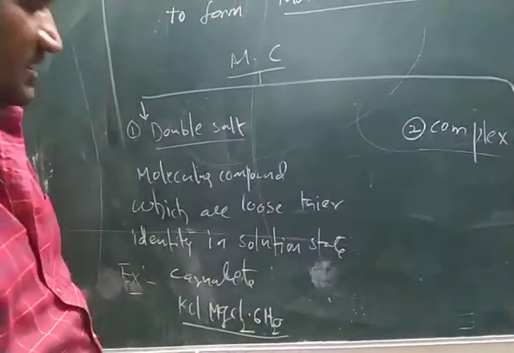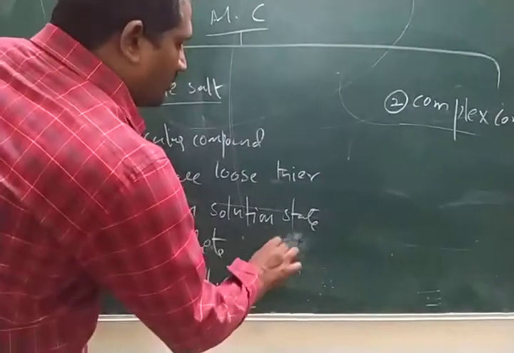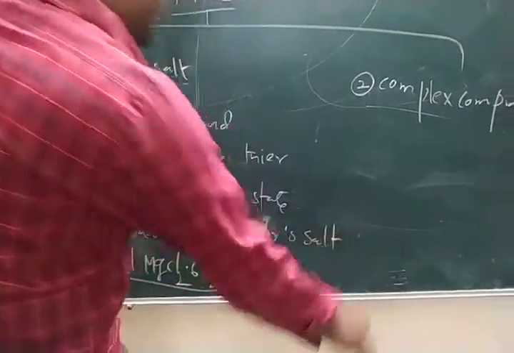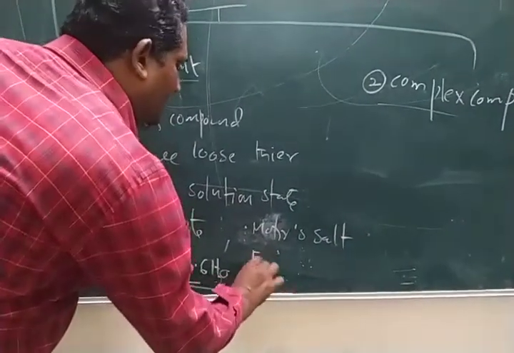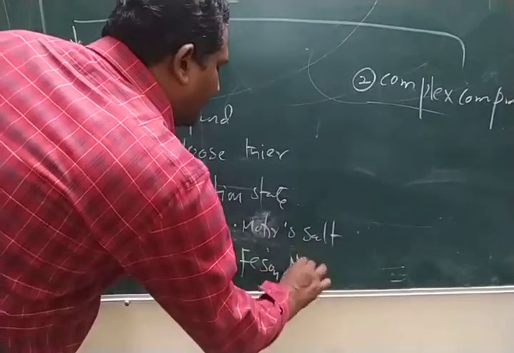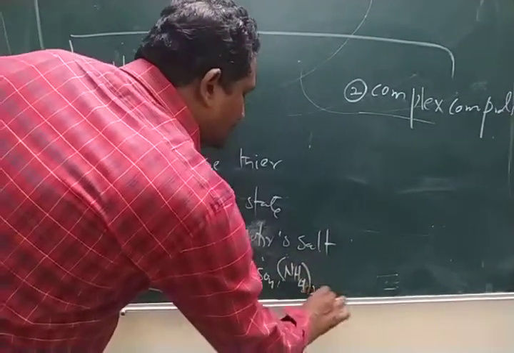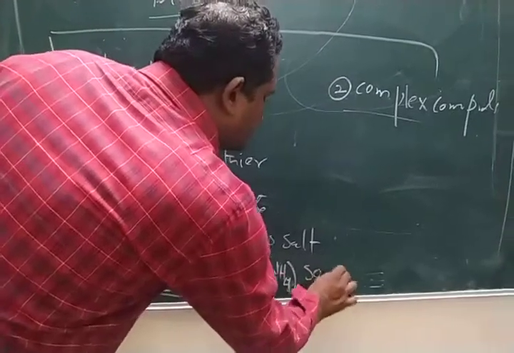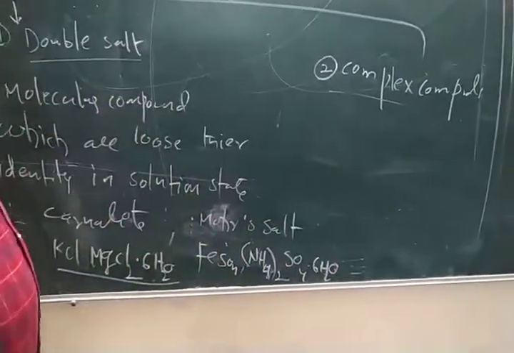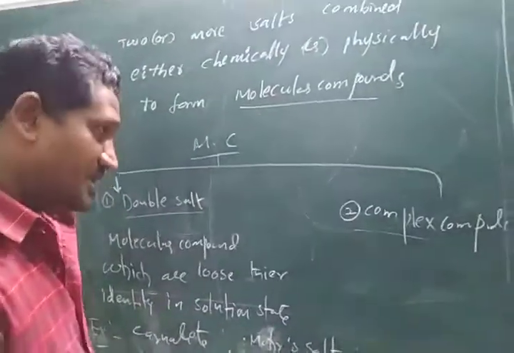Carnallite is the double salt. And also you can take Mohr's salt. Mohr's salt formula: iron sulfate and ammonium sulfate and 6 moles of water. This total is the Mohr's salt formula.